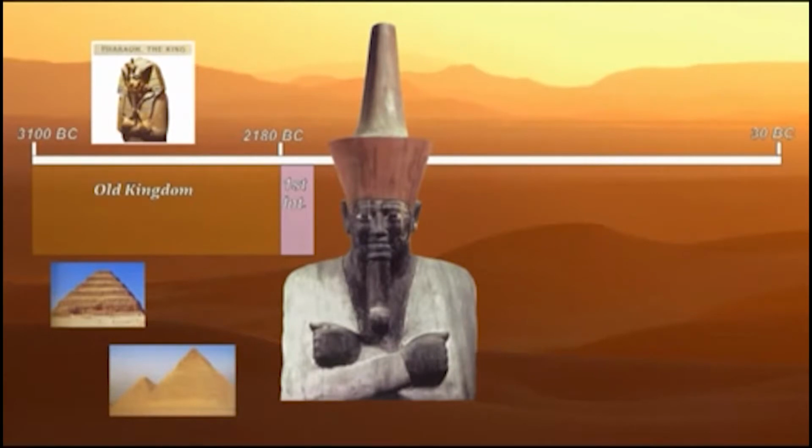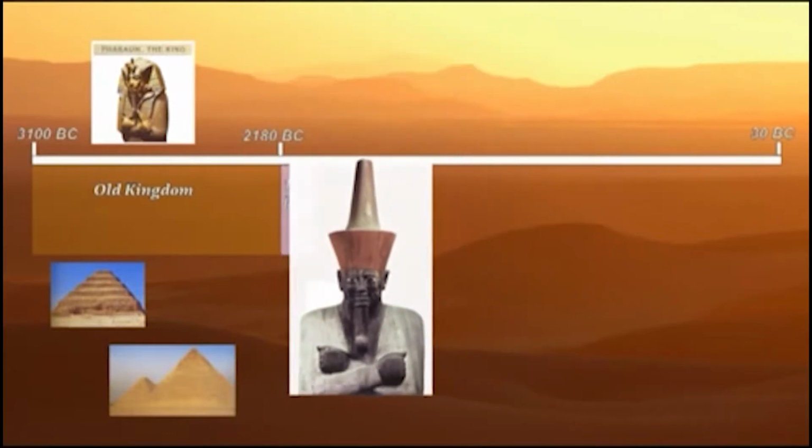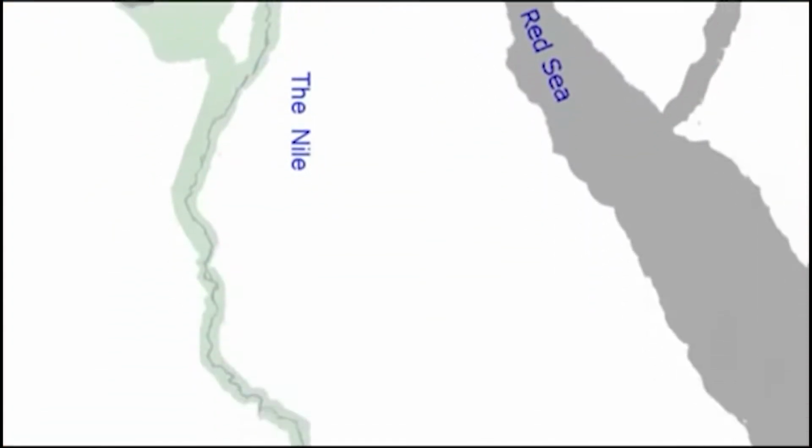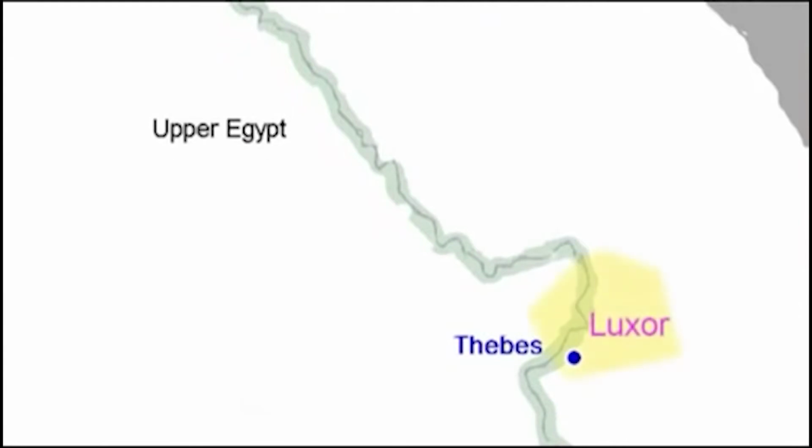Mentuhotep manages to defeat the kings of Lower Egypt and reunite the country into a single kingdom again. In doing so, he ushers in a period of great wealth and prosperity, known as the Middle Kingdom. Under his rule, the capital is moved south to Thebes, near today's city of Luxor.